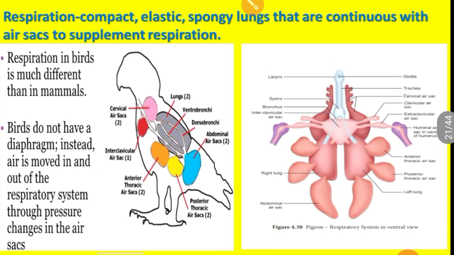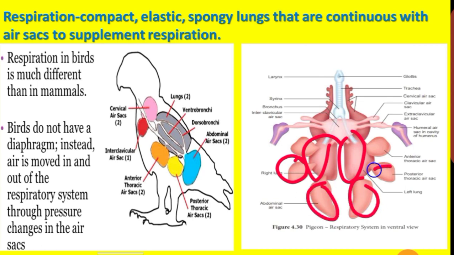Then respiration. What about respiration? Respiration is done by compact, elastic, spongy lungs. The spongy lung is continuous with the air sac. See, it has air sacs. These air sacs supplement the respiration.